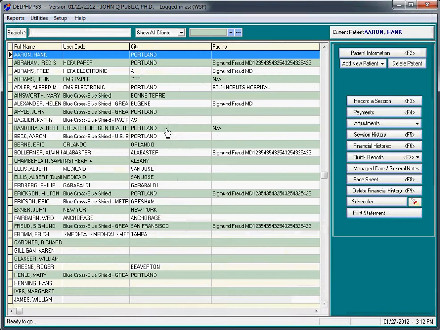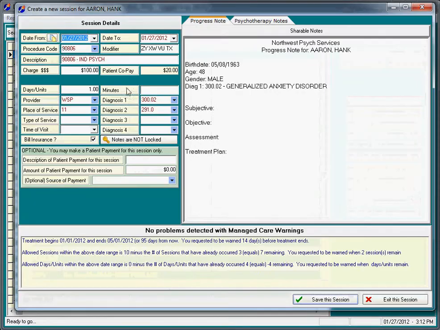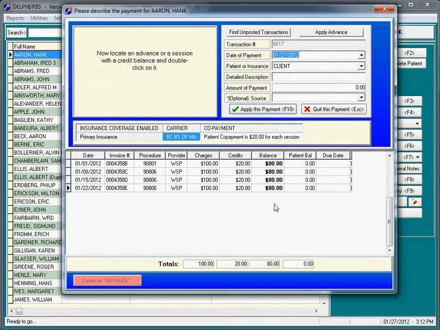And finally, let's record one more session for Hank. And this session occurred on the 22nd. And again, Hank is paying his bills on time. Okay. Now, the potential problem here is that we've been applying $20 against each session because that's what we believed that Hank was supposed to pay us. Again, the problem with copays is that they're subject to a lot of forces outside of your control. In this case, we believed it was 20, and we went ahead and took 20 from Hank.